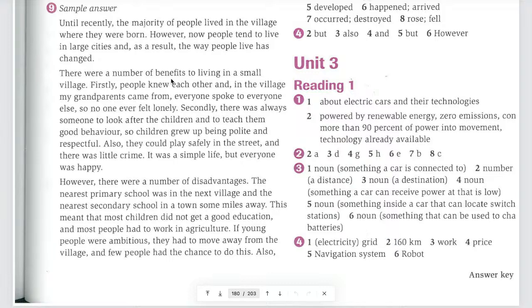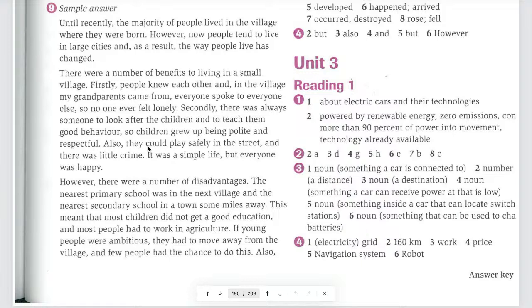So you expect to read something related to the benefits or the advantages of living in a small village in this paragraph, right? Okay, so that's why next you see they write firstly, secondly, also, something like that. So they just list those advantages. Of course, after that they have to give reasons for their answer and also include some relevant examples, right?